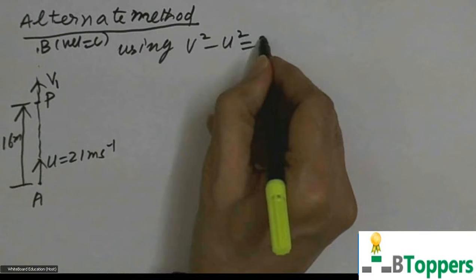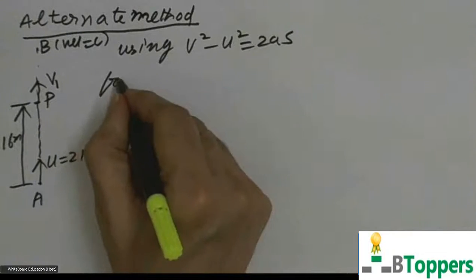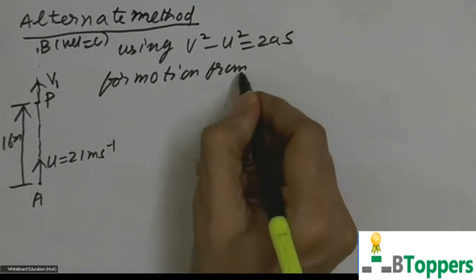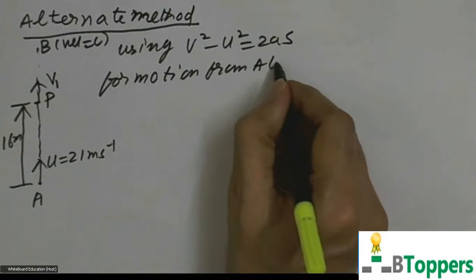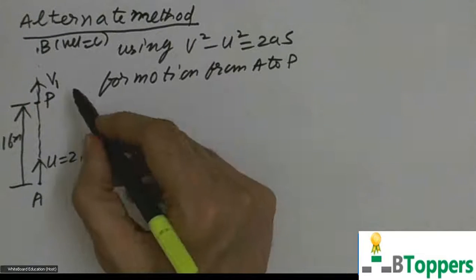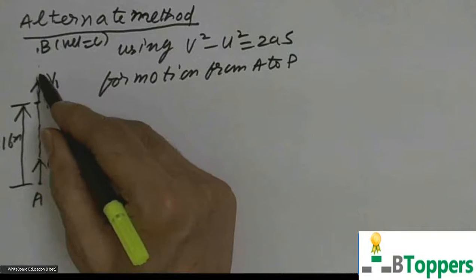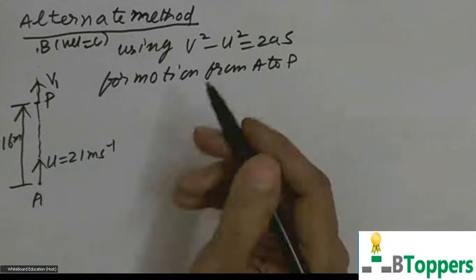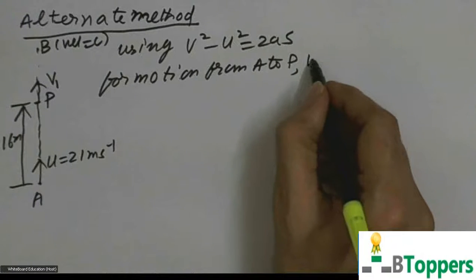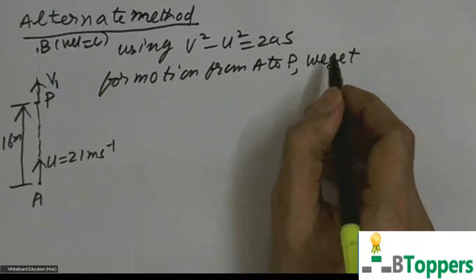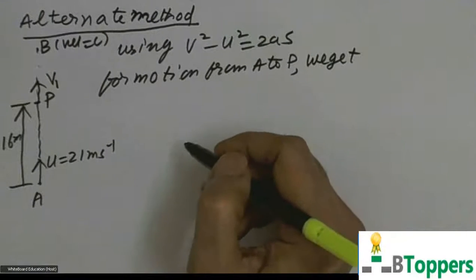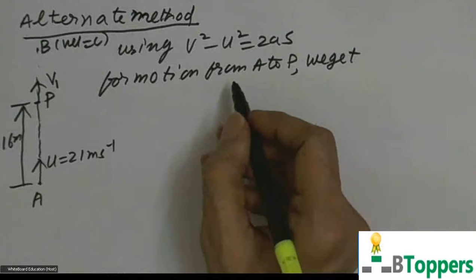v square minus u square equal to 2as for upward motion from A to P. The initial velocity at A is 21 meter per second, which is directed vertically upwards. The final velocity v at P is v1, which is also directed vertically upwards. Displacement is 16 meters. Because the acceleration is directed vertically downwards, we can take a equal to minus g, or minus 10 meter per second square.